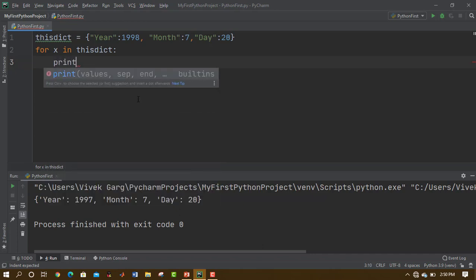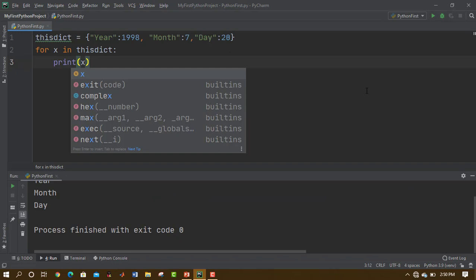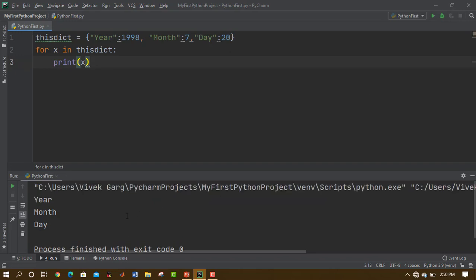Print x. So when I'm basically using a for loop to print it, I will not get the values associated with the keys. In fact, I will get the key names. So now you must be wondering how to get the values. It's pretty simple. If you remember how to access the values, you know how to print it. Let me just show you how.